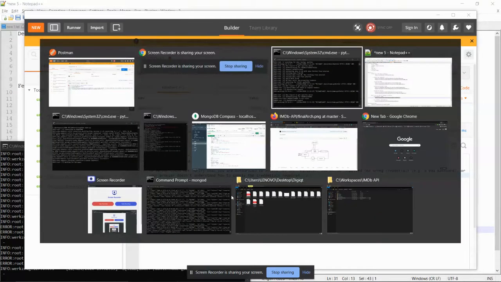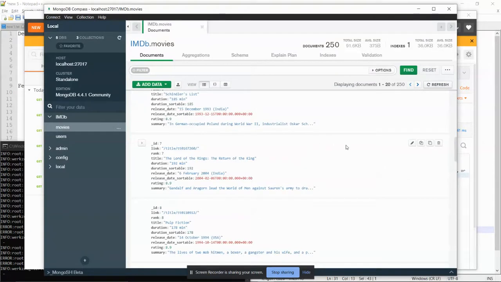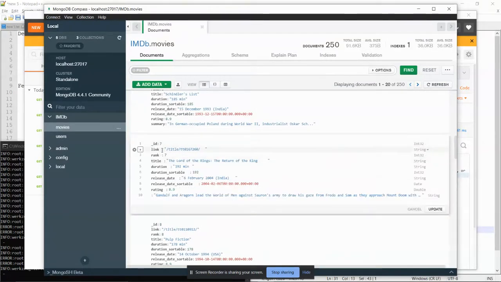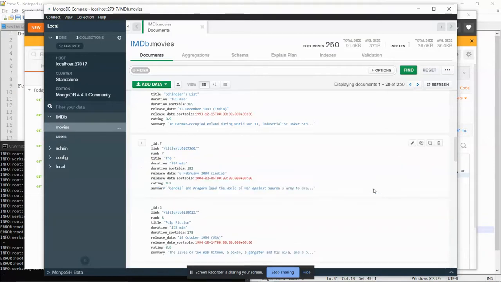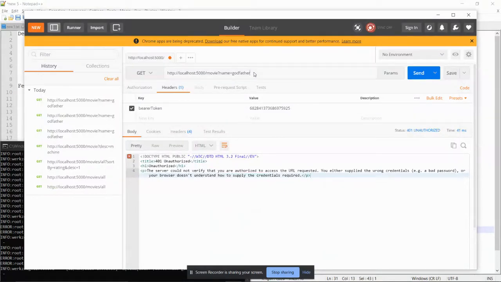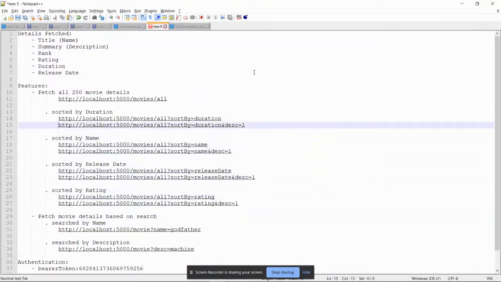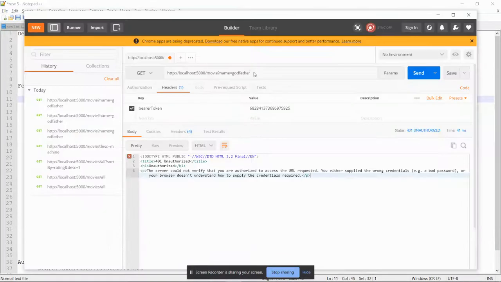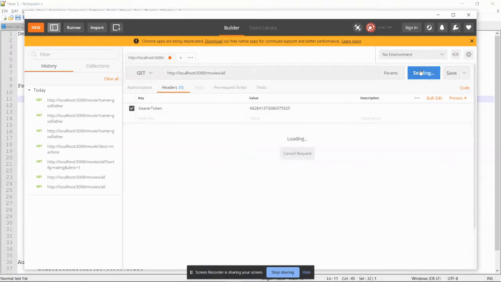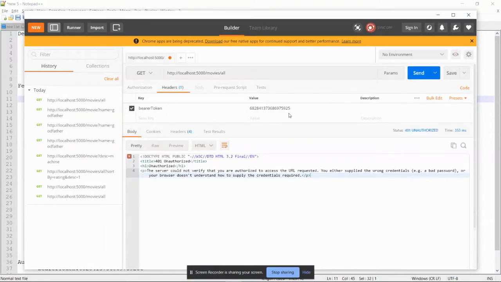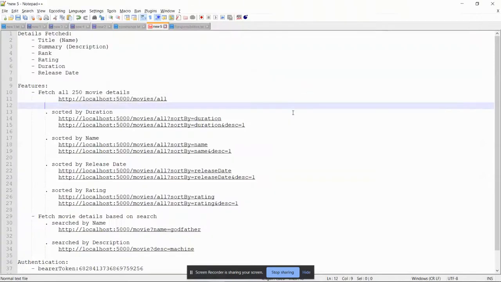Okay. What if the data was inconsistent? What if some movie was changed, anything that happened, right? In that case, let's see. I can edit the data here. I can edit the title, update, in order to simulate the scenario, in order to simulate inconsistent data. Now I will ask for all the movies again. Okay, for one unauthorized, yes, I have to provide a proper token.